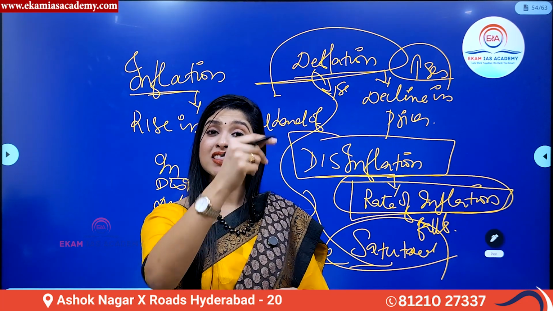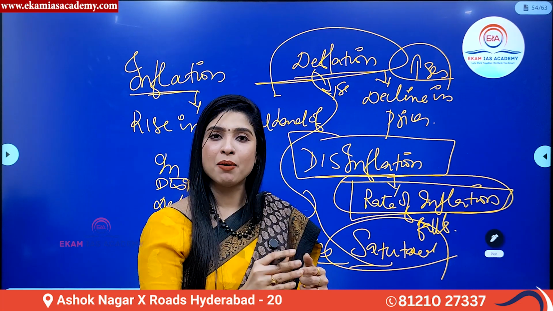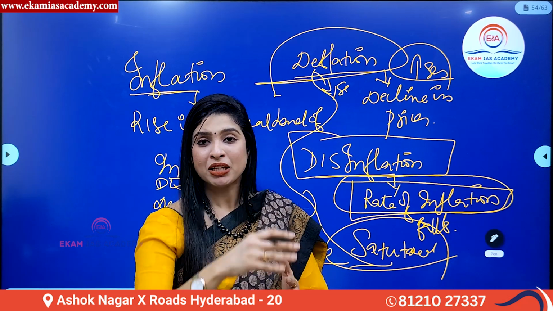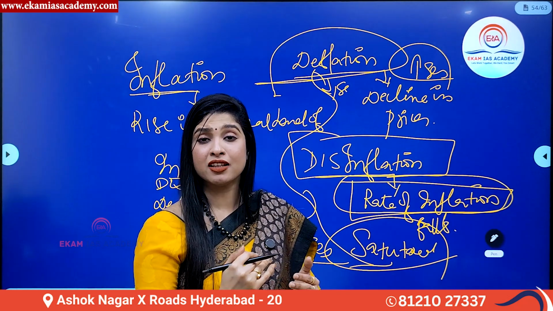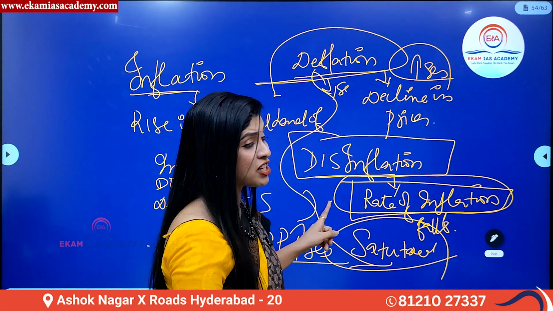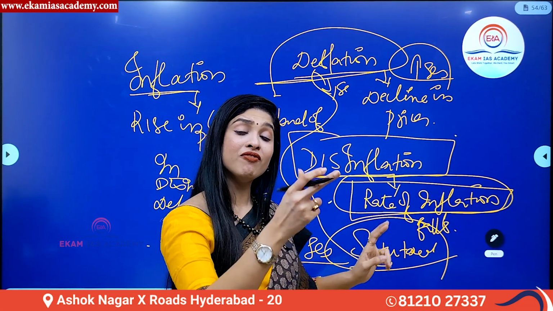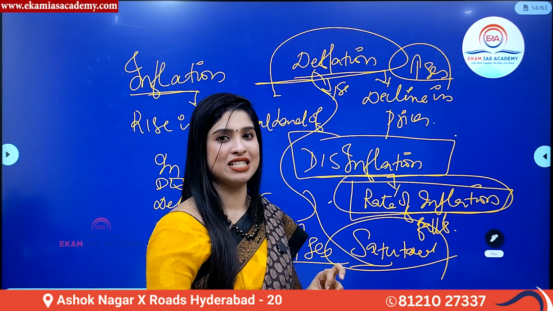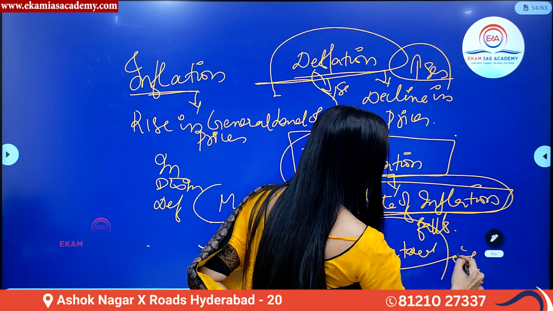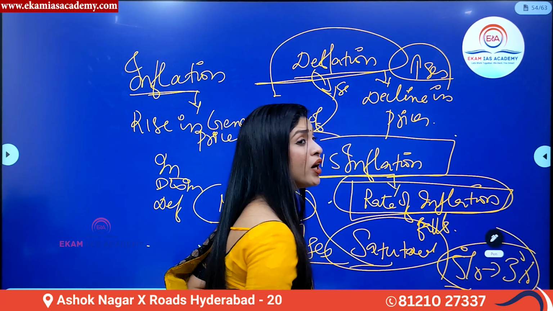Deflation is what? When there is a fall in the overall level of prices. For example, from rupees 100, it becomes rupees 80 to buy a commodity. When there is an overall reduction in the level of prices, it is called deflation. What about disinflation? It is between inflation and deflation. Now, when the rate of inflation falls, for example, from 5% to 3%, this is called what?